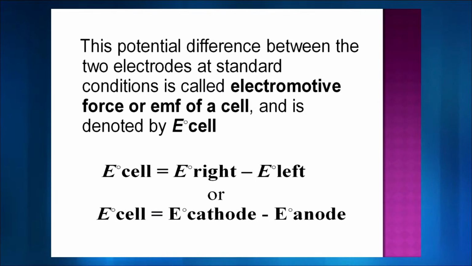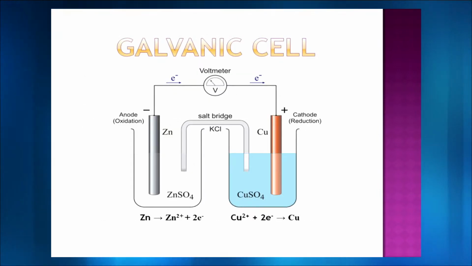What is the standard electrode potential? E0. What was that? It was for a particular electrode. I'll just clarify that to you. Standard electrode potential we are showing through E0. E0 is only when the electrode potential or the potential difference is measured between 2 electrodes under standard conditions. And so we have now electromotive force, and if we have to now calculate it, it is given by E0 right minus E0 left.